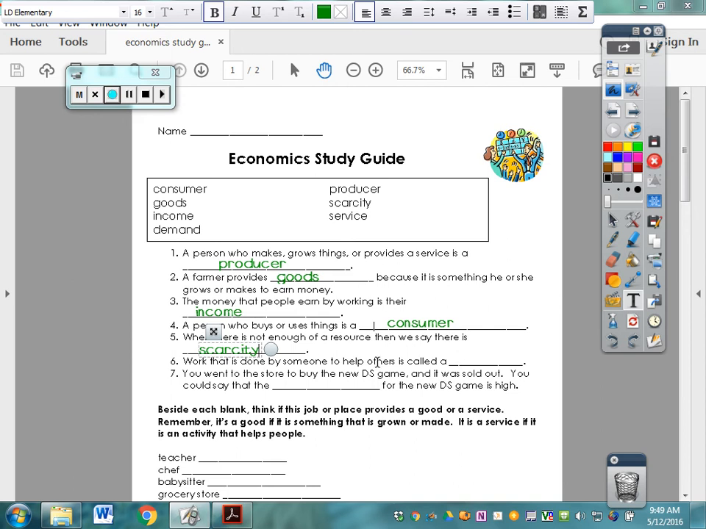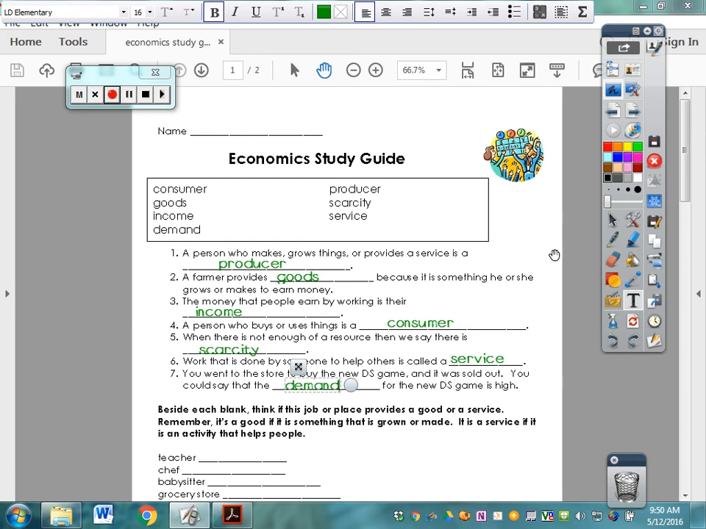Okay? Work that is done by someone to help others is called a blank, and that word would be service. We're going to be listing down some services and talking about those down here, so we'll talk about that in just a minute. But anybody that helps someone out in any job, a job that helps other people, is a service. You went to the store to buy a new DS game and it was sold out. You could say that the blank for the new DS game is high, and that word would be demand. If it runs out, there would be a scarcity, but right now just the demand for that is high.